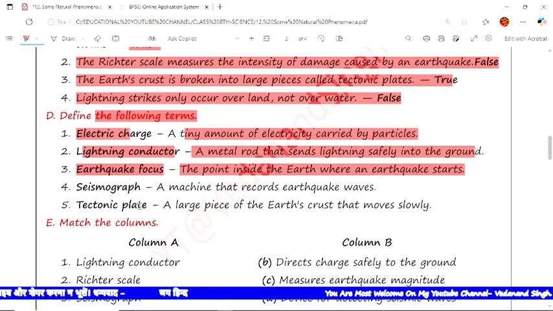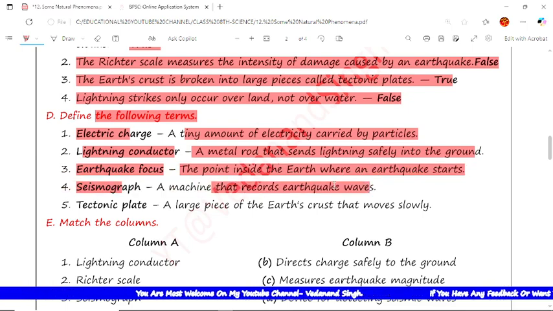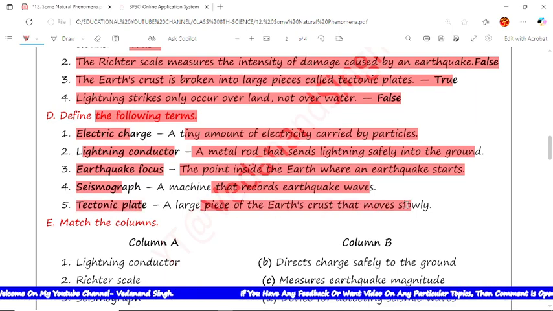Now the next is seismograph. A machine that records earthquake waves is known as a seismograph. Now the tectonic plates: a large piece of earth's crust that moves slowly.